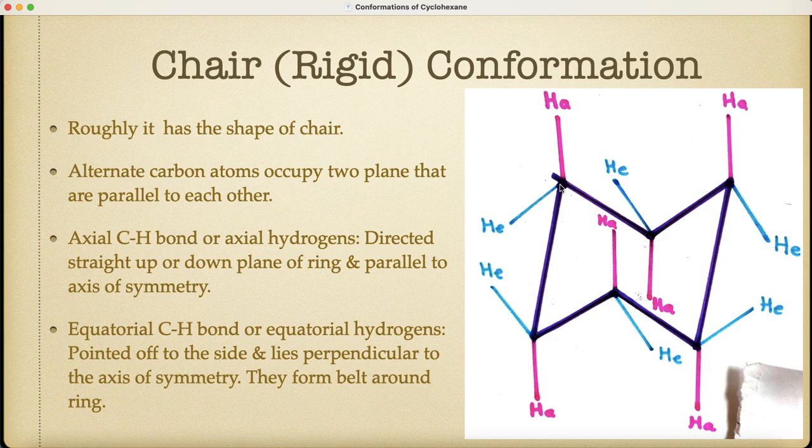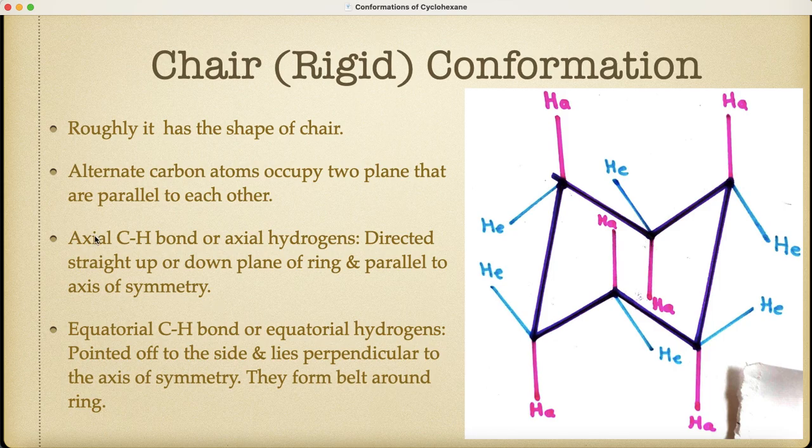This carbon is in the upper plane, this carbon is in the upper plane, this carbon is in the upper plane, while this carbon and this carbon are in the lower plane. These carbons are alternate to each other. That's why one carbon is in the upper plane, another carbon in the lower plane. In the case of the chair conformation, there are two types of CH bond. First one is the axial CH bond or axial hydrogen. Another is the equatorial CH bond or equatorial hydrogen.